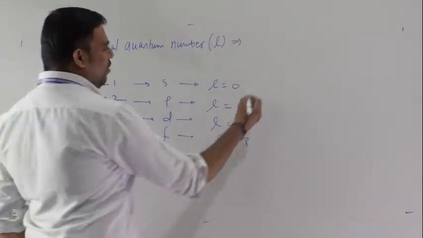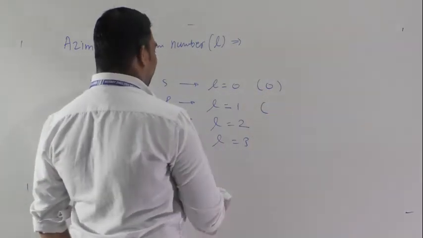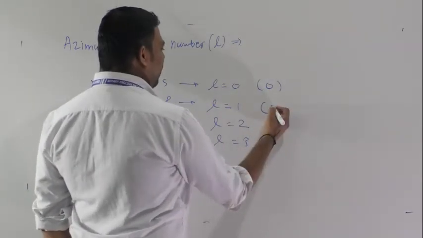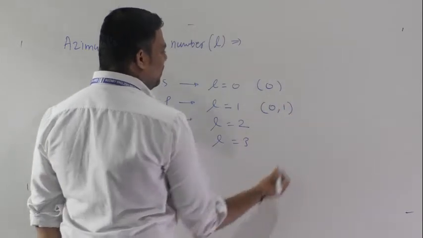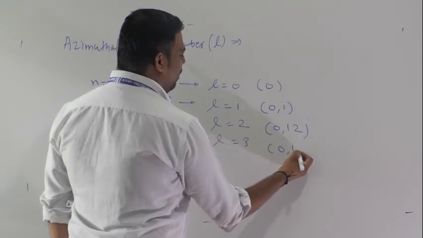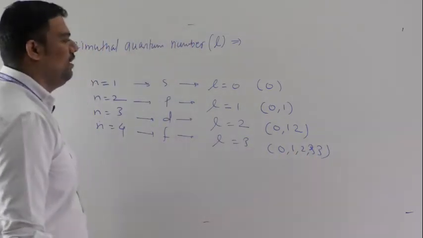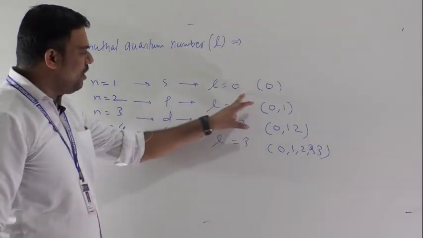And again here, 0 only. For P, we write 0, 1, and 0, 1, 2, and 3.